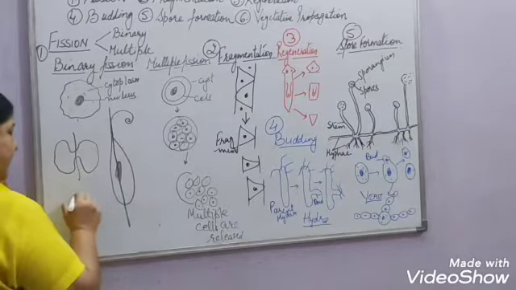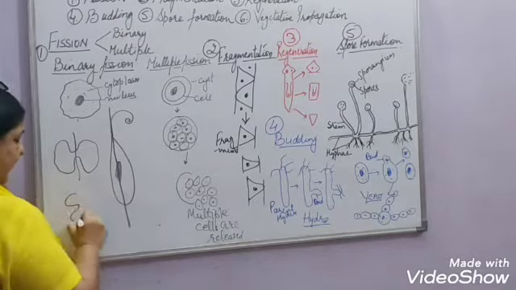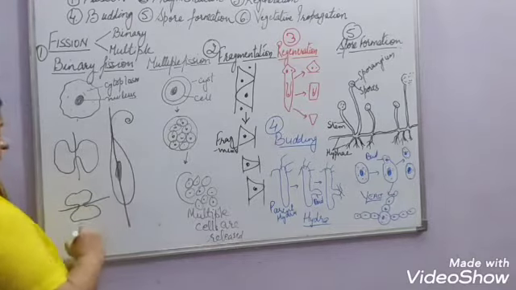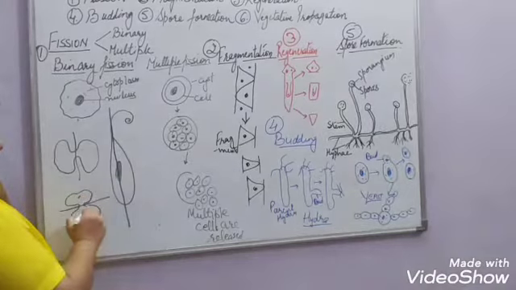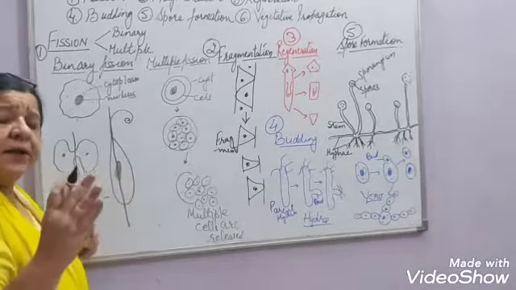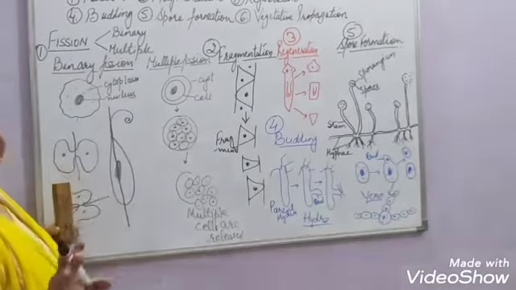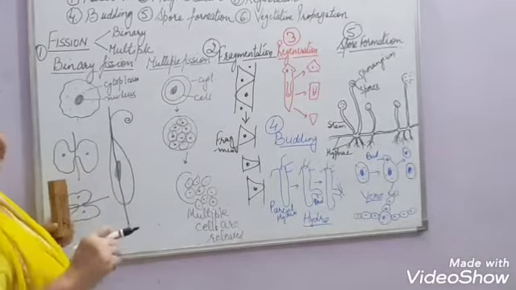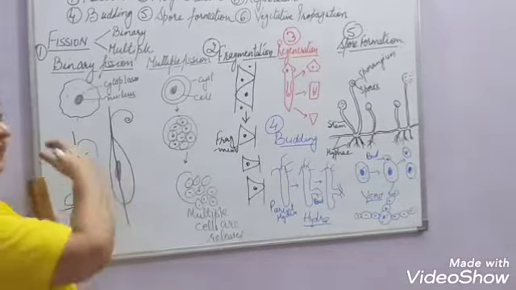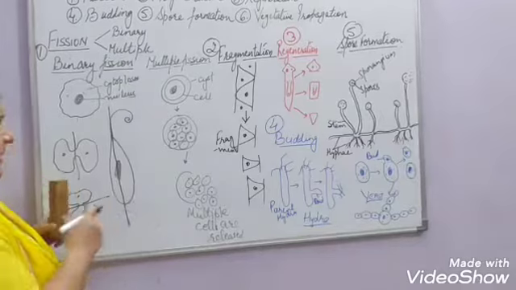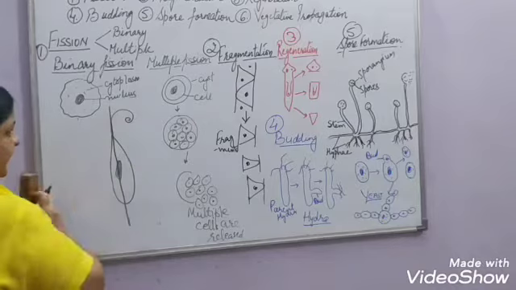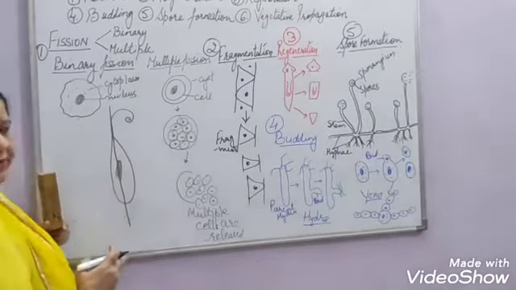Or the constriction can appear in the center like this, and it divides into two parts, one above, one down. So in amoeba, the fission can take place in any plane, because amoeba does not have any fixed shape. It can take place horizontally, vertically, or diagonally, in any plane. But in Leishmania, it always takes place in a fixed orientation.